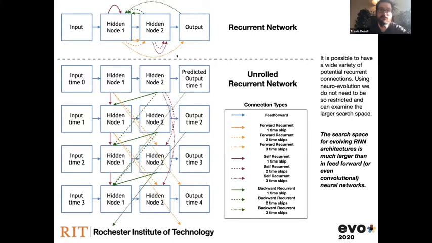So we have a bunch of different combinations of directions that these recurrent edges can go in, and how far they go backward and forward in time. So basically the takeaway here is if you want a really fun neuroevolution problem to play around with, play with recurrent neural networks, because you have a much larger search space. Okay, so